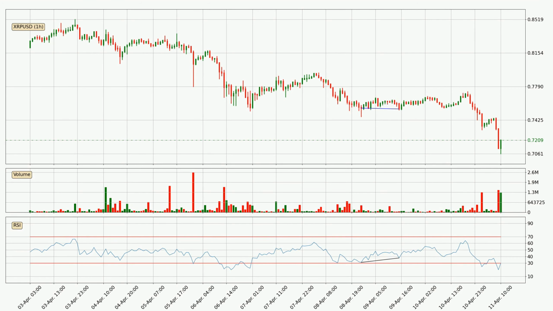Next, looking at the divergences, bearish or negative divergence, and bullish or positive divergence, are the two types of divergences. When the price is making a higher high, while at the same time the indicator is making a lower high, it's called a bearish divergence.